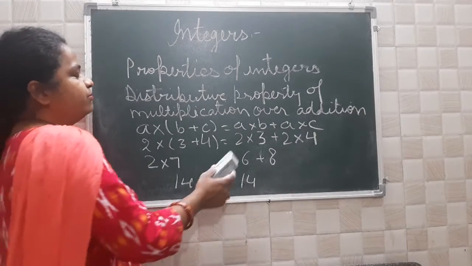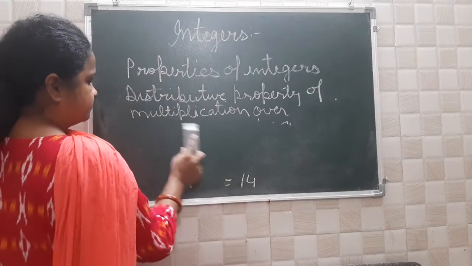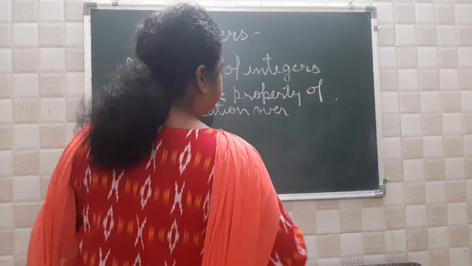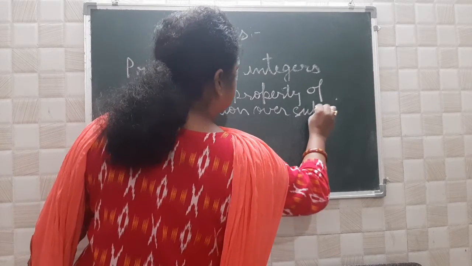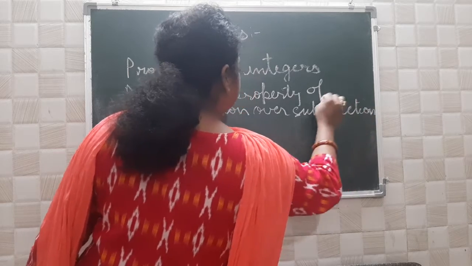Now, distributive property of multiplication over subtraction. So means what?